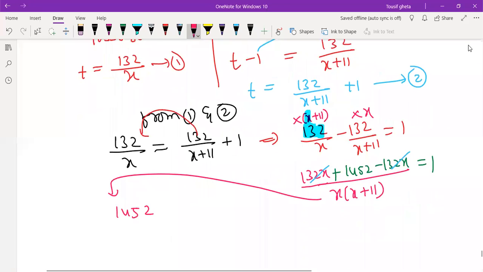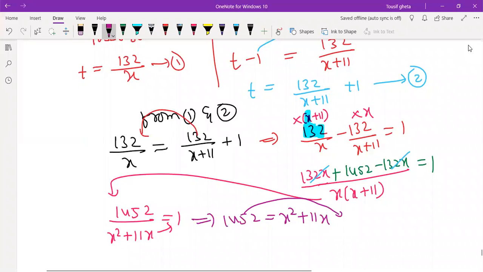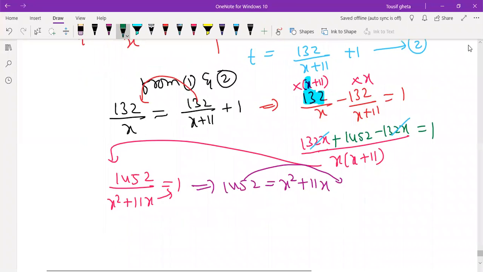1452 divided by x into x square plus 11x is equal to 1. Cross multiplication you do. You will get 1452 is equal to x square into 1, x square plus 11x. Get this 1452 here. You will get a perfect equation which you can write: x square plus 11x minus 1452 equals 0. This is the equation. Now you can simplify by factorization or by formula method.